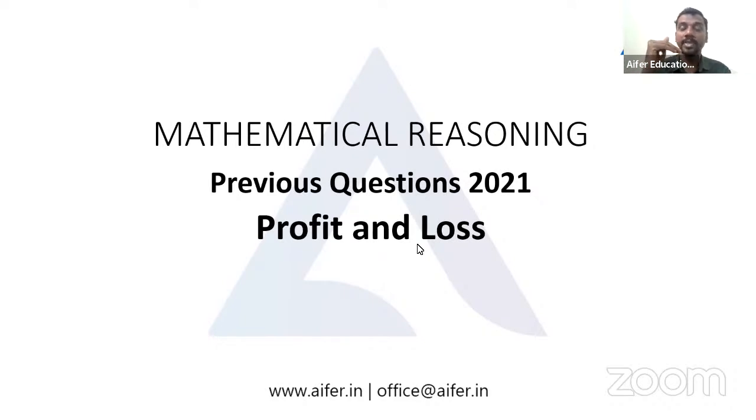The second set of topics I told you to focus on was profit and loss, interest and discounting, and time and distance. The importance of these topics is that when we analyze the previous questions of the last few exams, we can see a lot of questions are being asked from them. Maybe the reason is that when NTA UGC revised the syllabus in January 2019, these three topics were newly added in mathematical reasoning.